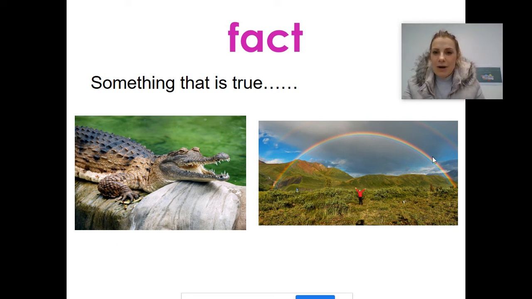Now, have a think about the rainbow. Well done. So a fact about a rainbow is we could say a rainbow has curved sides. You could say in the rainbow are different colours. You could say a rainbow is in the sky. They are facts. We haven't used our imagination. It's a fact. So let's have a think.